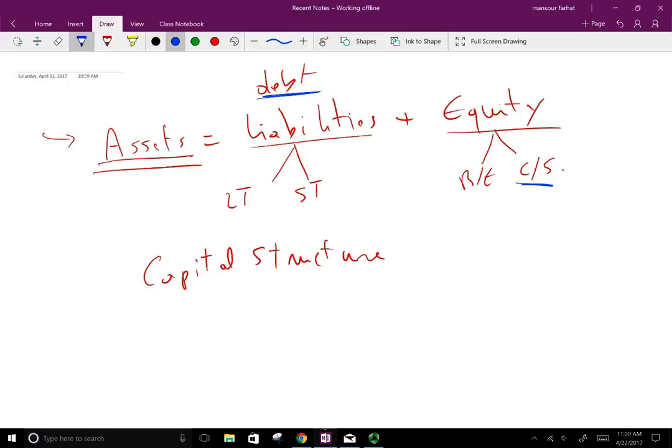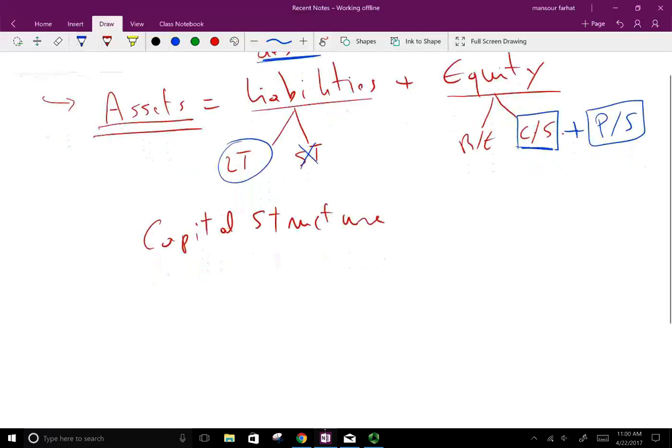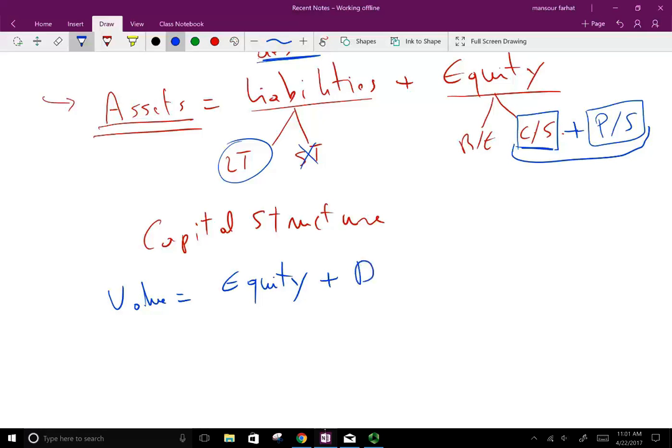Companies usually heavily use long-term debt, so we're going to be looking at the long-term debt. And for equity, we're not going to use retained earnings. Retained earnings is an internal financing mechanism. We're going to look at common stock, and also we have preferred stock as well. So we could have common stock and preferred stock. So we can say the value of a company, basically the capital structure, equals equity, which is represented by common stock and preferred stock, plus debt.